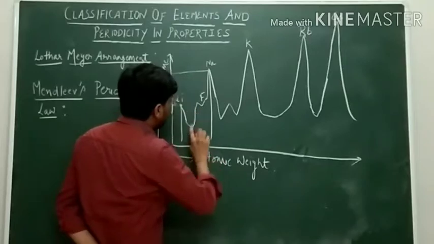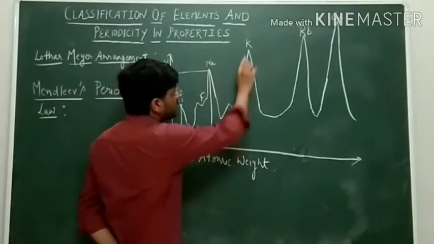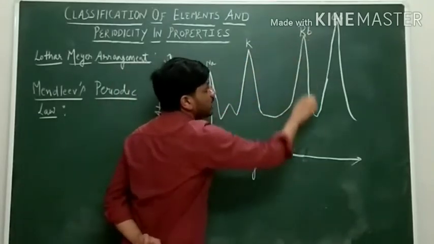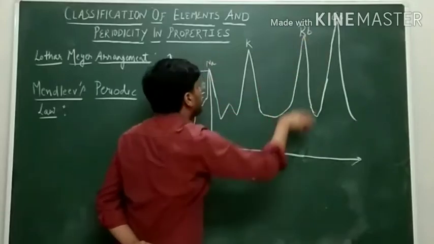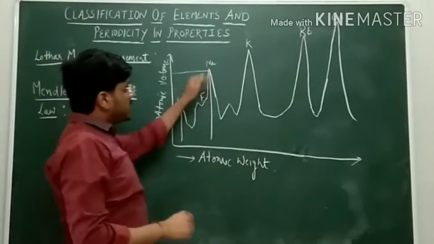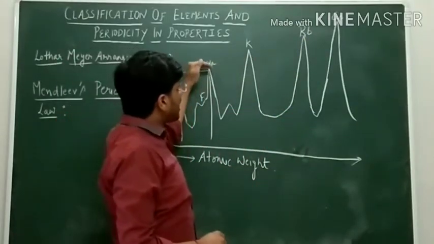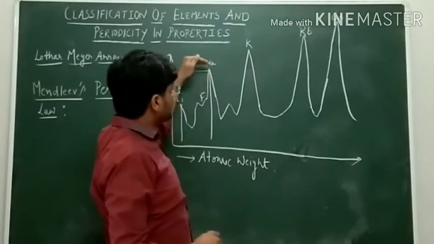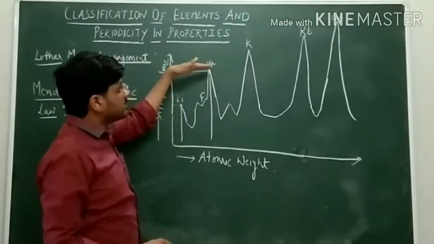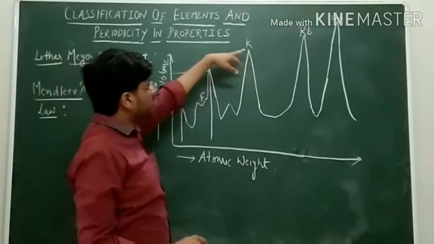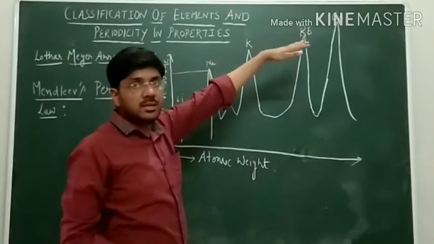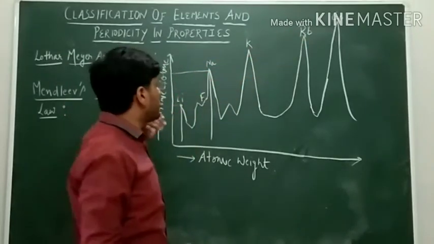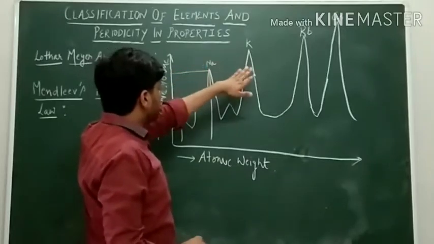In this way, when he joined all these points, he got a graph looking like this, where there are peaks. On the peaks he found the most strongly electropositive elements like lithium, sodium, potassium, rubidium, cesium. These are the alkali metals.